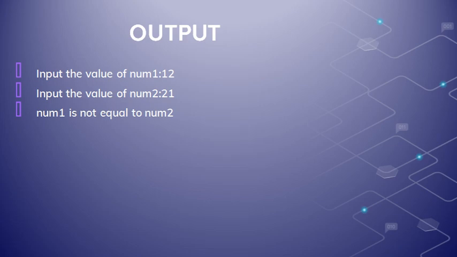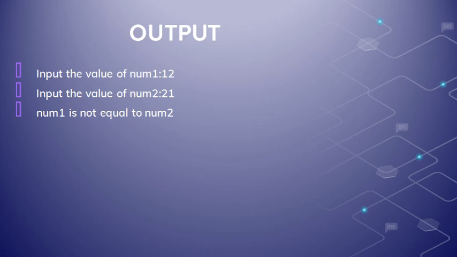It does not print that the first one is greater than the second one, because only if the first condition is false will it go to the other set of statements. So here num1 is not equal to num2 will be printed. So that is the difference between nested if and else if ladder.